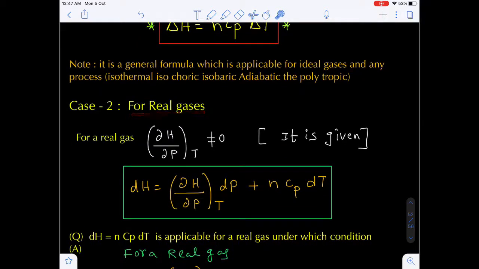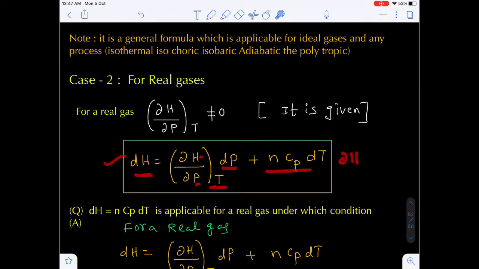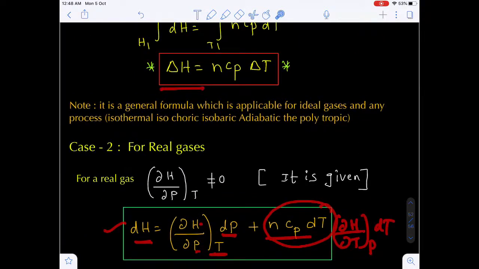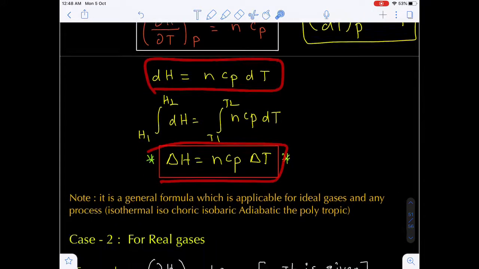Now the second case, for real gases. For real gases, del H by del P at a constant temperature is not equal to 0. It should be given in the question. So finally, if you see the exact equation, dH is equal to del H by del P at constant temperature into dP, plus del H by del T at constant P into dT, which is equal to NCp dT. Are you getting my point?